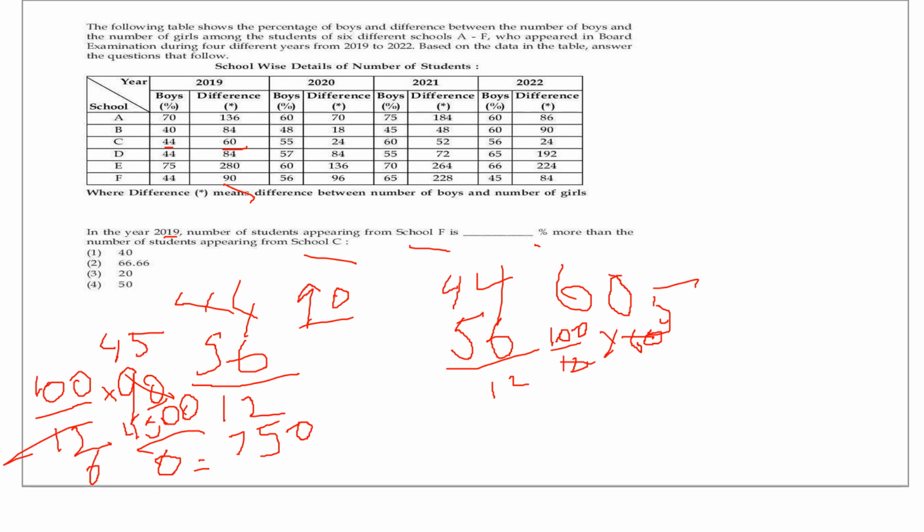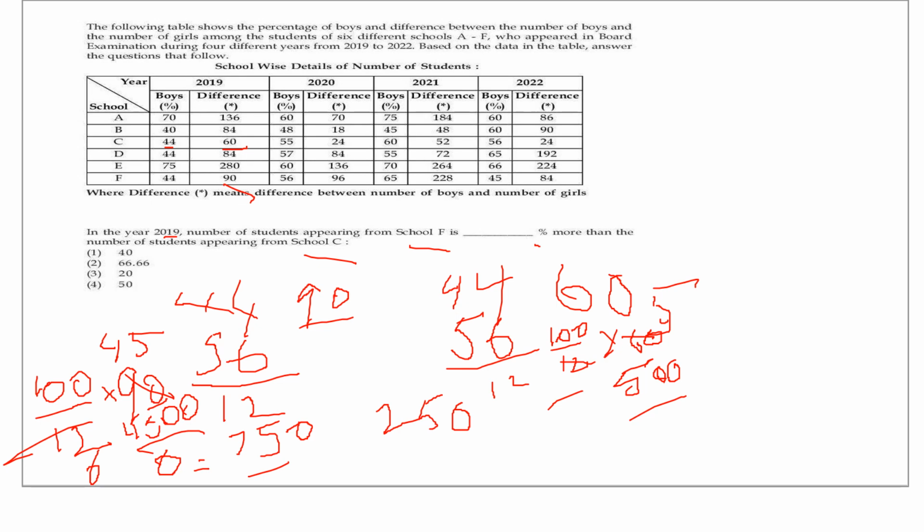So 5 into 100 is equal to 500. So F has the greater number of students, 750, and here 500 students. How much more is it? You have to express it in percentage. How much is the difference? 250. The increase is how much more? 250 students are more. 750 minus 500 is 250.